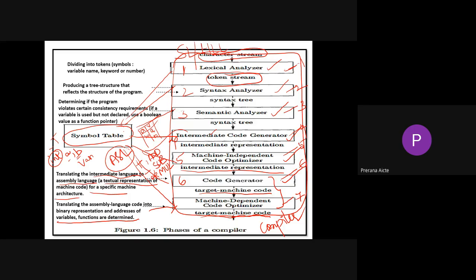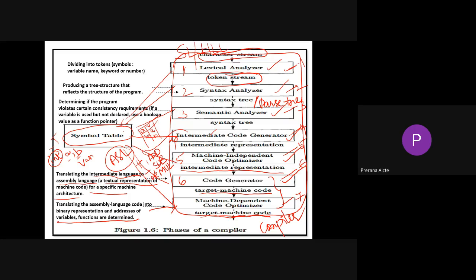The syntax analyzer takes the tokens from the lexical analyzer and gives an output as a tree, a syntax tree. So it gives output as a tree structure. The input of your semantic analyzer is the outcome of your syntax analyzer, that is the syntax tree, also called the parse tree.